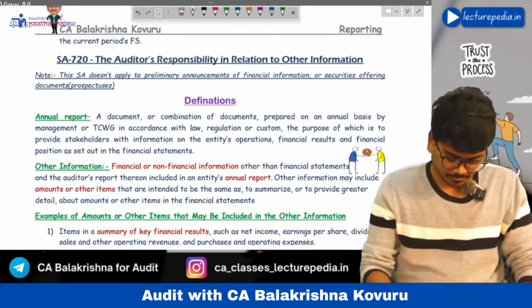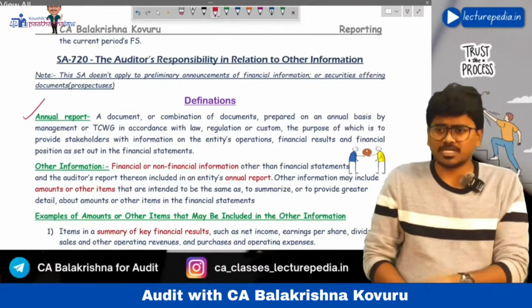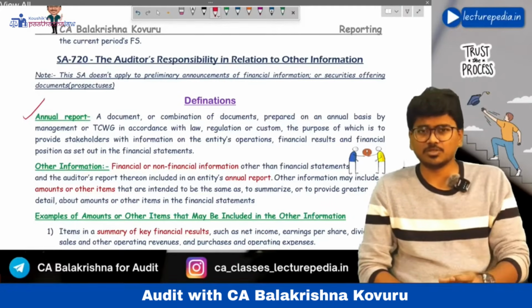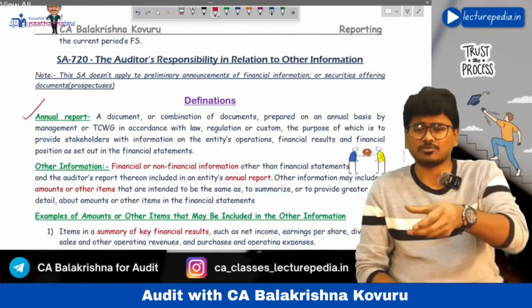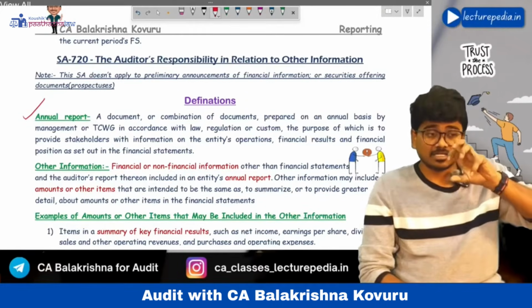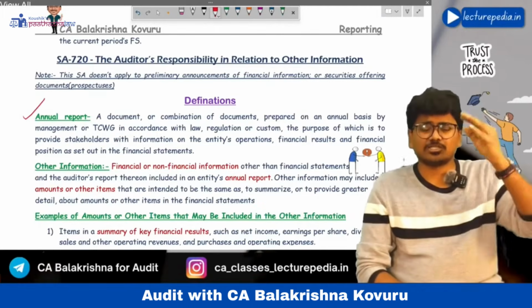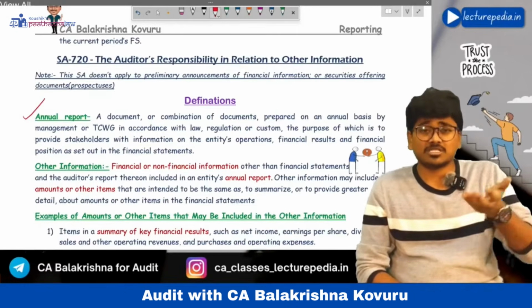Now see, the definition of annual report they have given, just now we have discussed, right? The companies will give the financial statements and audit report in the form of an annual report. This annual report will contain various other information like the sales growth, various ratios, management report, directors report, chairman's message.